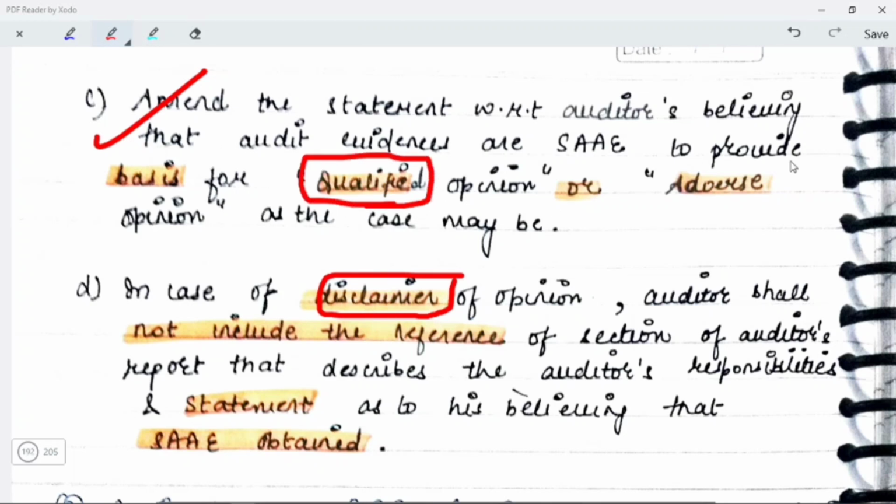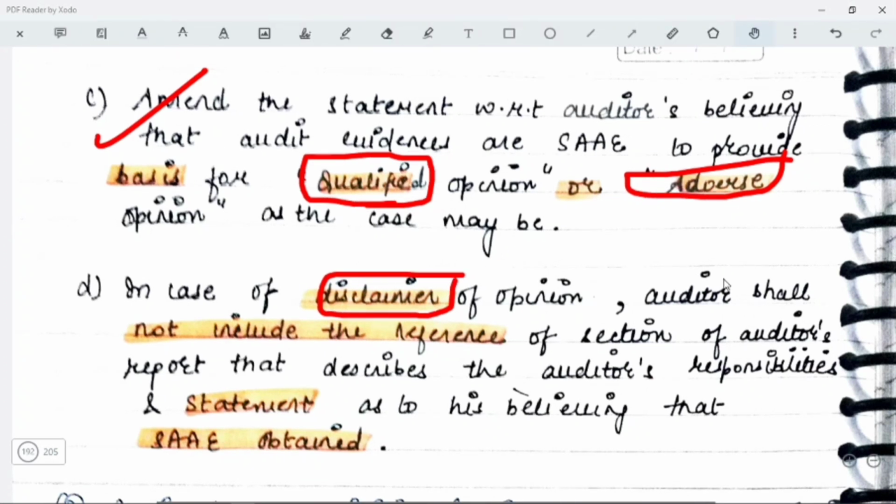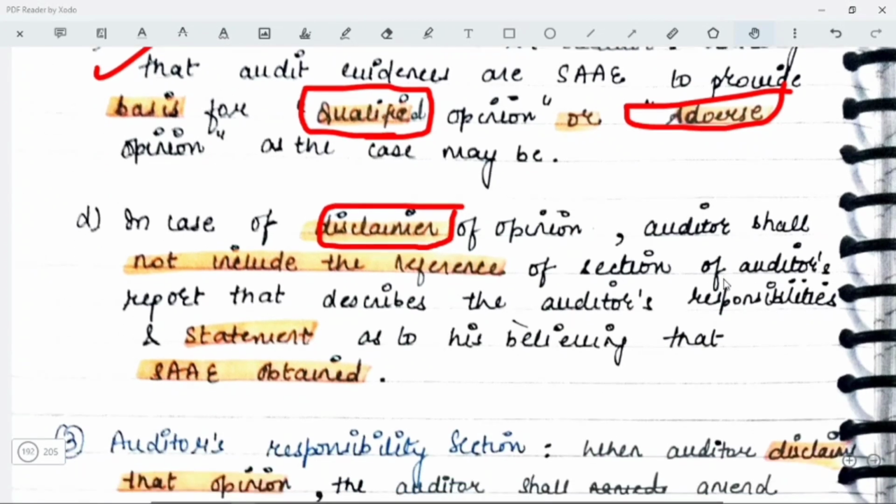Next, in case of disclaimer of opinion, the auditor shall not include the reference of section of auditor's report that describes the auditor's responsibility and statement as to his believing that sufficient and appropriate audit evidences are obtained, because यहाँ पर तो कलेक्ट कर ही नहीं पा रहा, इसलिए वो रेफरेंस भी नहीं देगा.